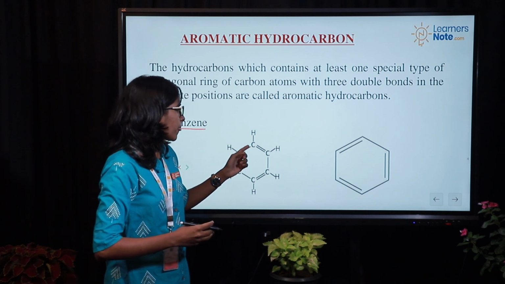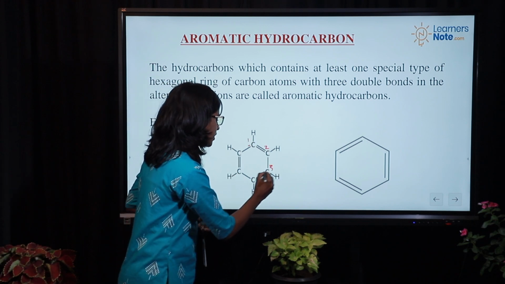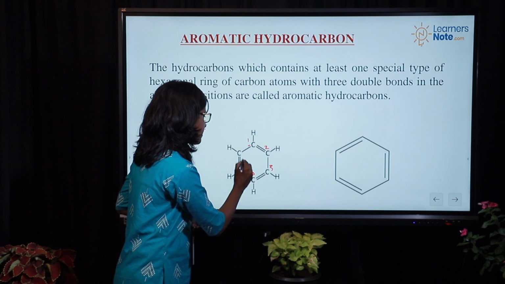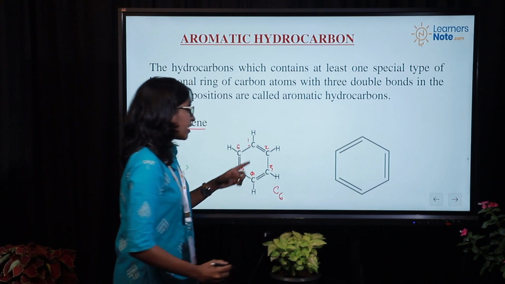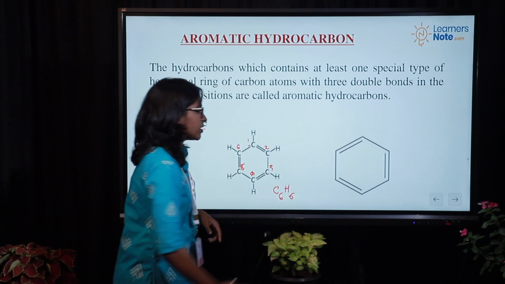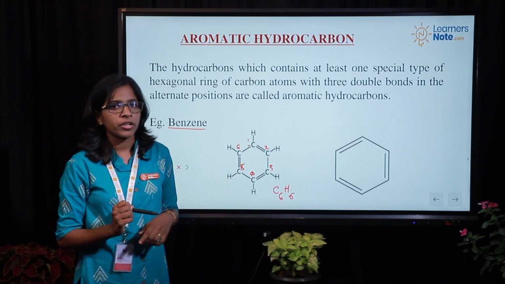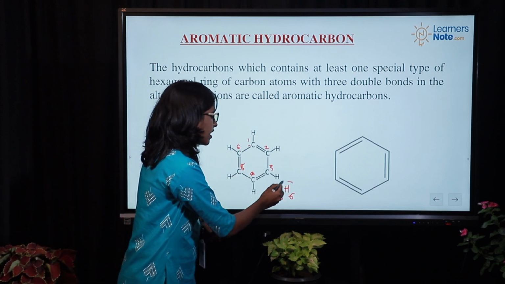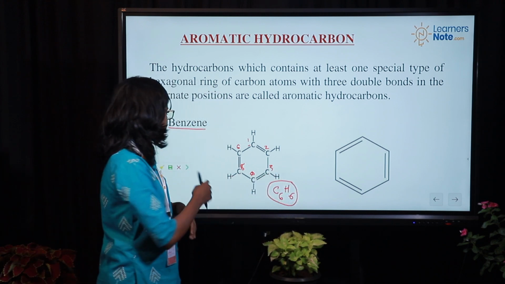Benzene contains, see how many carbon atoms? 1, 2, 3, 4, 5 and 6. 6 carbon atoms, that is C6, and how many hydrogen atoms? Yes, 6 hydrogens. Here there are alternate double bonds in the molecule. Such compounds are known as aromatic. There are other aromatic hydrocarbons also which we will discuss later.